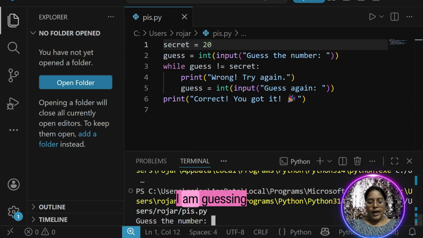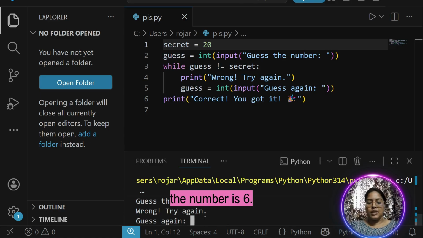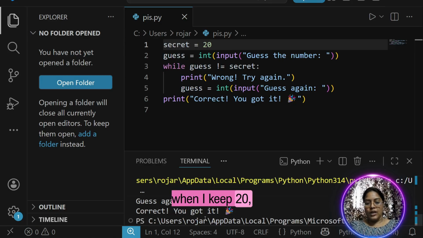So first I am guessing the number is 6. Then what is it telling? Guessed number is 6. It is wrong. Try again. Now I am trying it as 58. Again I get the same message. 89, same message. 50, same message. And when I keep 20, it says correct. You got it right. Wow.